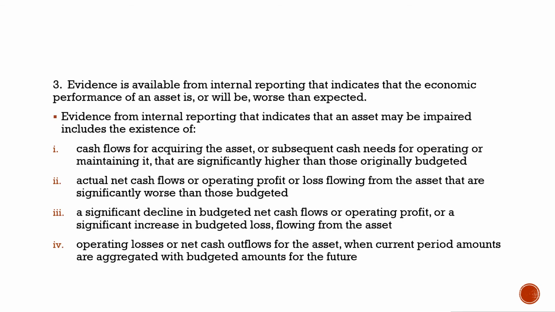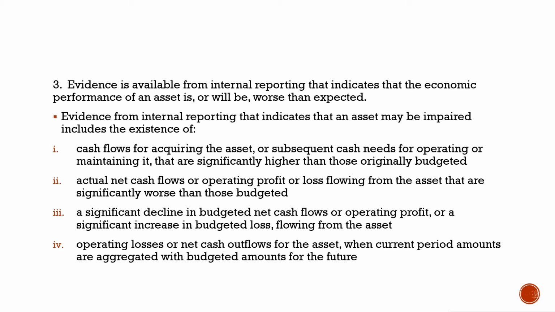Another source could be evidence from internal reporting that indicates the economic performance of an asset is or will be worse than expected. The internal reporting may indicate the asset may be impaired due to the existence of the following. Cash flows for acquiring the asset, or cash needs to operate or maintain the asset, have become higher than those originally budgeted. Also, the actual net cash flows or operating profit from the asset is significantly worse than those budgeted.